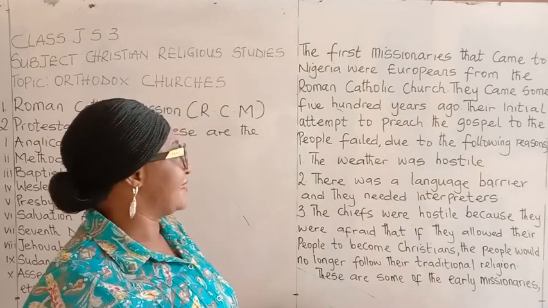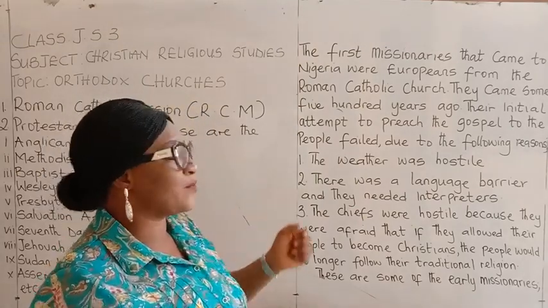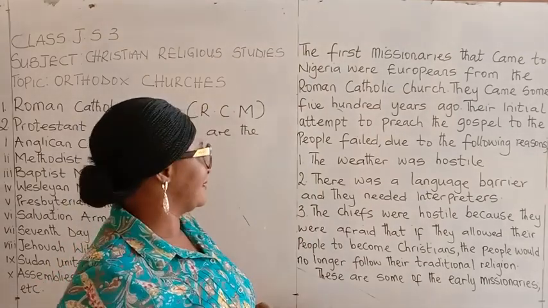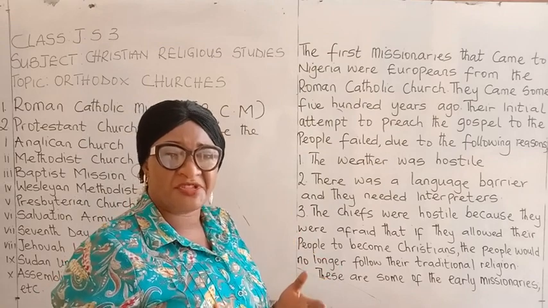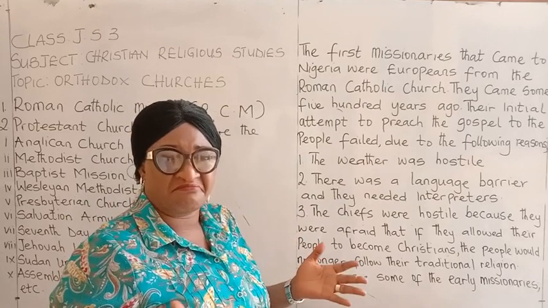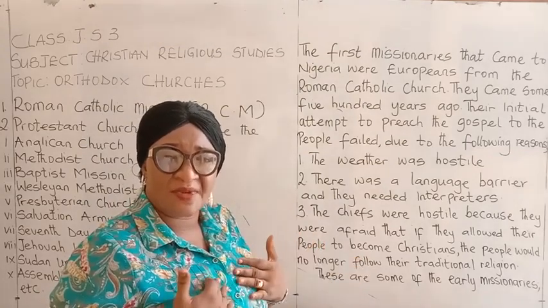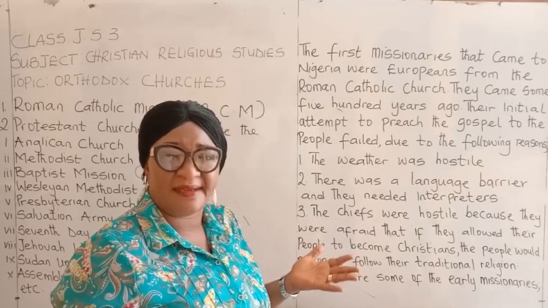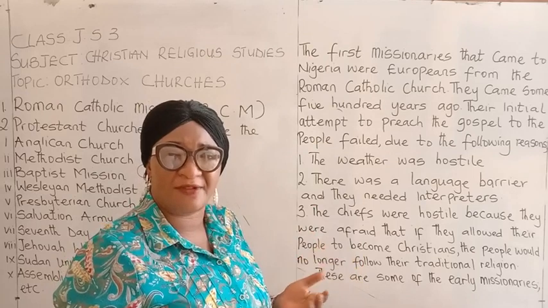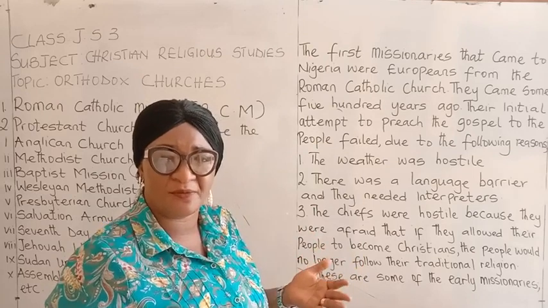The second reason there is there was a language barrier and they needed interpreters. The European missionaries do not understand our local language. We don't understand English either. It became a problem for them to preach the gospel message to the people.